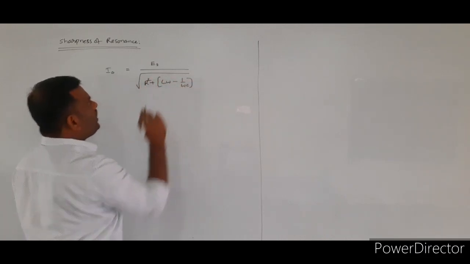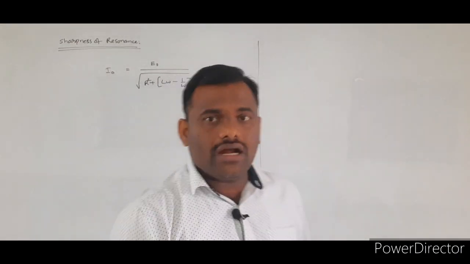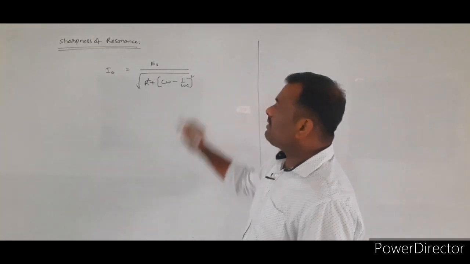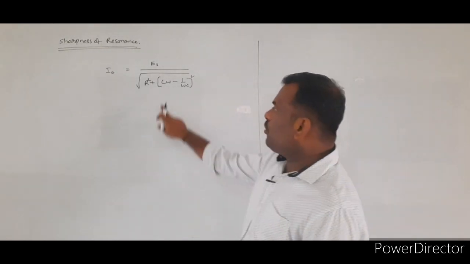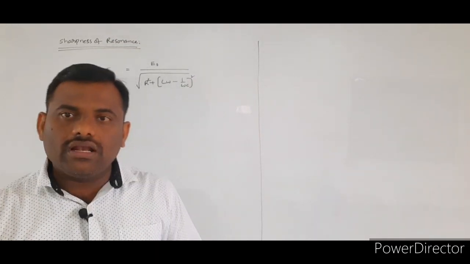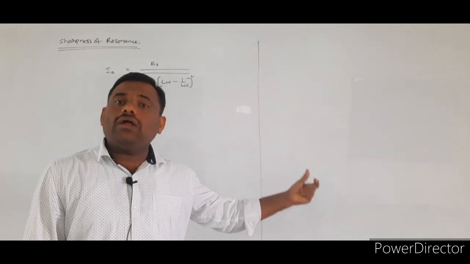What is that formula? I naught is equal to E naught by under root of R square plus L omega minus 1 by omega C, whole square. Omega is the frequency applied to the AC source of EMF. Now we are going to apply the frequency either omega 1 or omega 2.